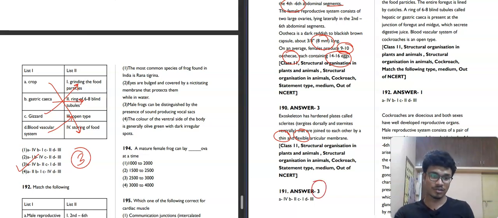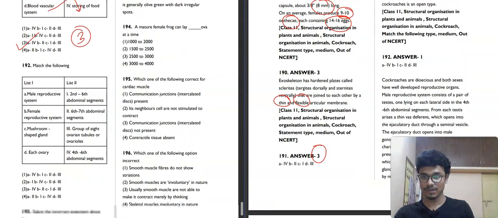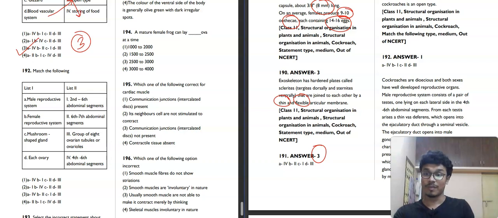Now next question is also match the following. Question number 192. Male reproductive system, female reproductive system, mushroom shaped gland, each ovary. This is also for cockroach. Male reproductive system is basically 4 to 6 abdominal segments. Female reproductive system is 2nd to 6th abdominal segments. Mushroom shaped gland is present in male, that is 6 to 7 abdominal segments. And each ovary is a group of 8 ovarian tubules.